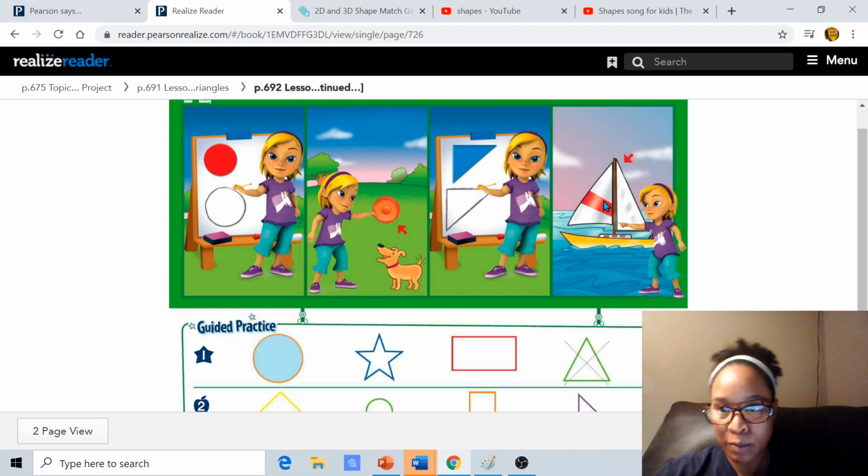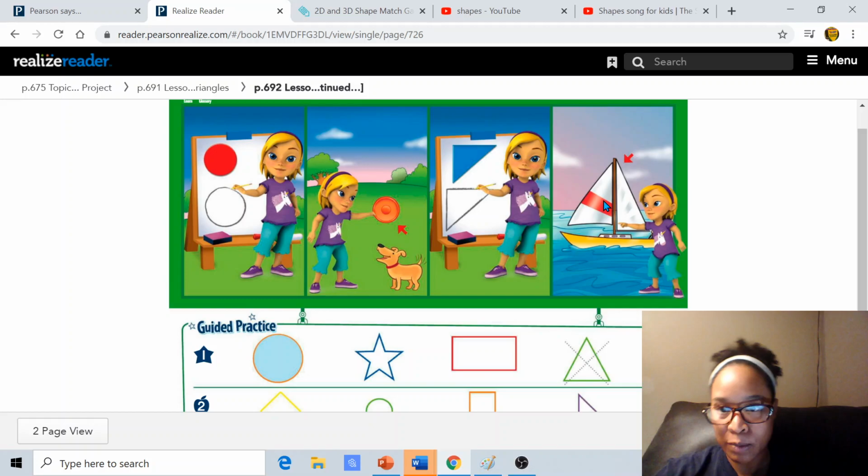Okay. I'm going to give you a moment. I want you to, as fast as you can, point to the circle. Which one's the circle? Which one is it? Is it this one? No. Good. Is it this one? No, that's a square. Good. Is it this one? Yes, that's our circle. It goes around and around. So we have square, rectangle.